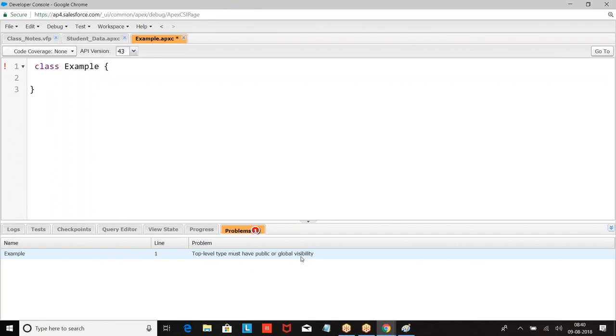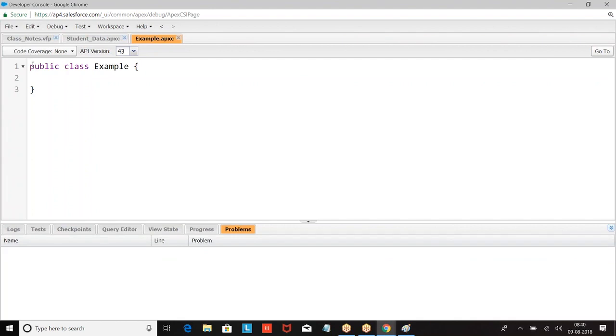If you don't define anything, by default it is private. For a class, a method, or a variable, if you don't define anything, it is private. The error is saying: boss, your class has to be either global or public. So what is the default access modifier for a class? Private. For a method? Private. For a variable? Private. For everything it is private. There is no separate definition for every element. Am I clear with this?